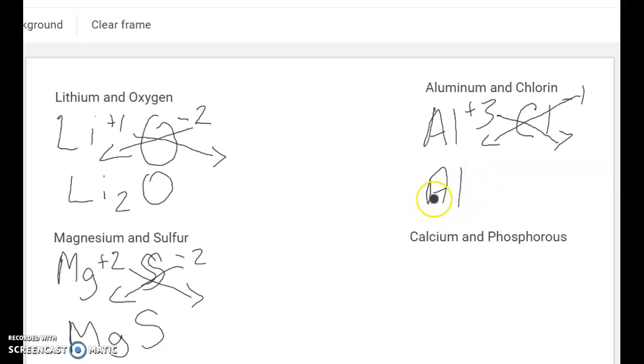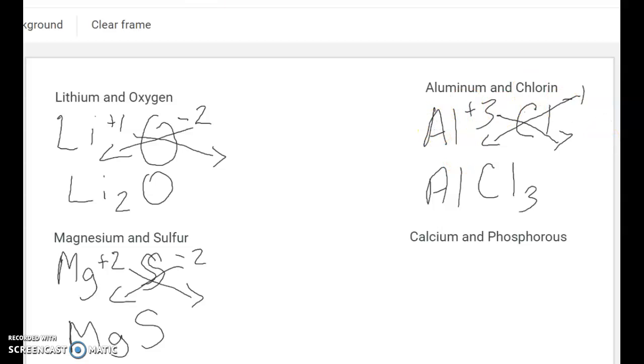And then chlorine has 3. We have 3 chlorine ions in this ionic compound. So the crossover method is very simple. You just need to be able to figure out what the ionic charge is for each of these ions.